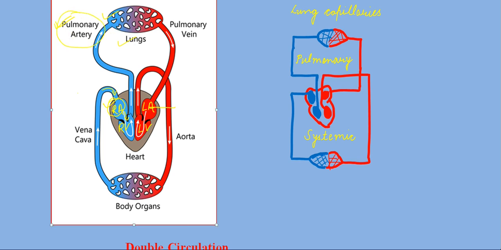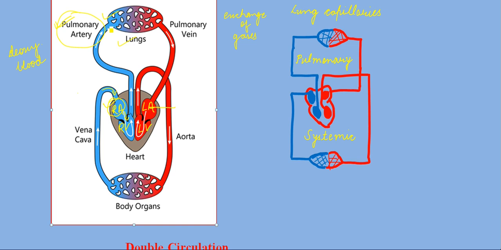This is important: the pulmonary artery carries deoxygenated blood from your right ventricle to the lungs. So understood? Now this blood gets purified. How? Here exchange of gases takes place in your lungs.